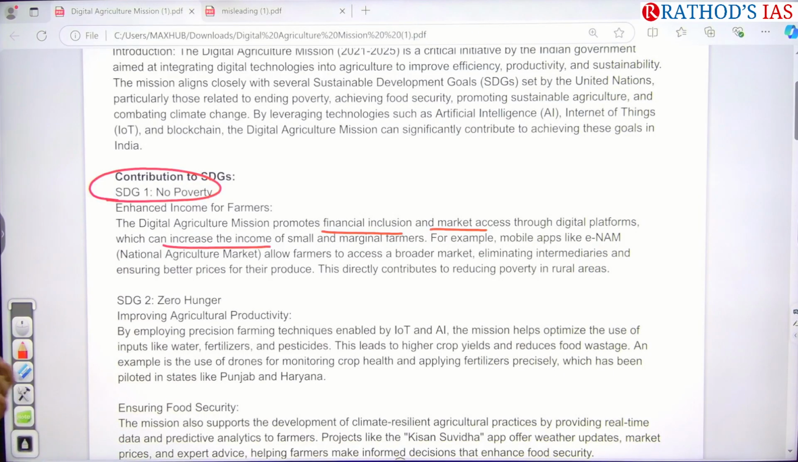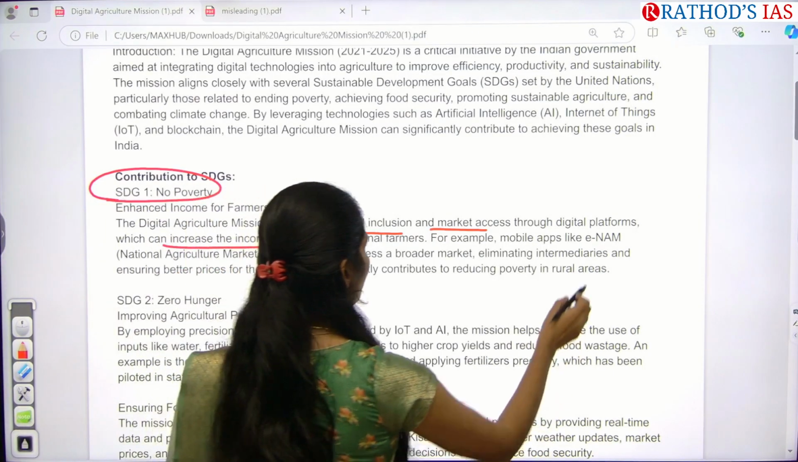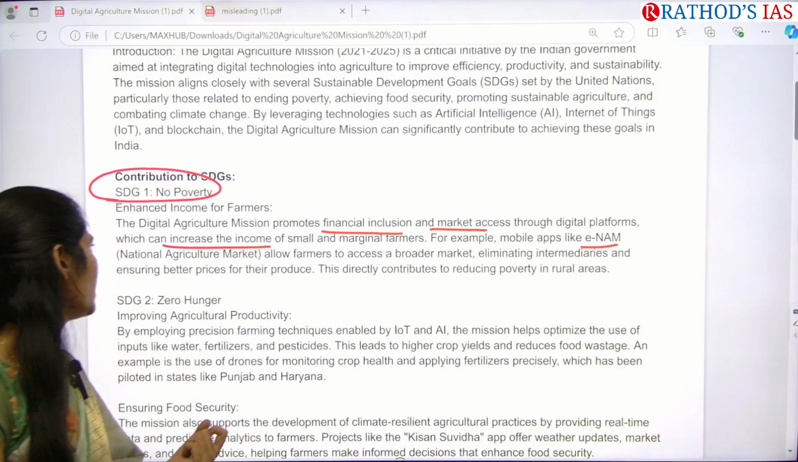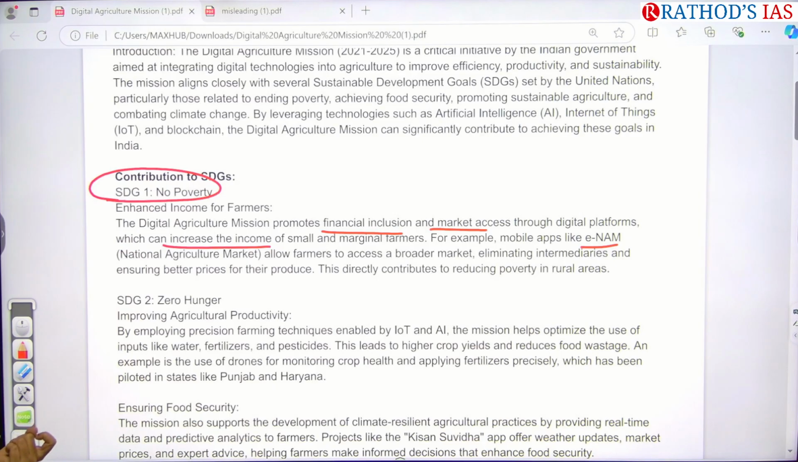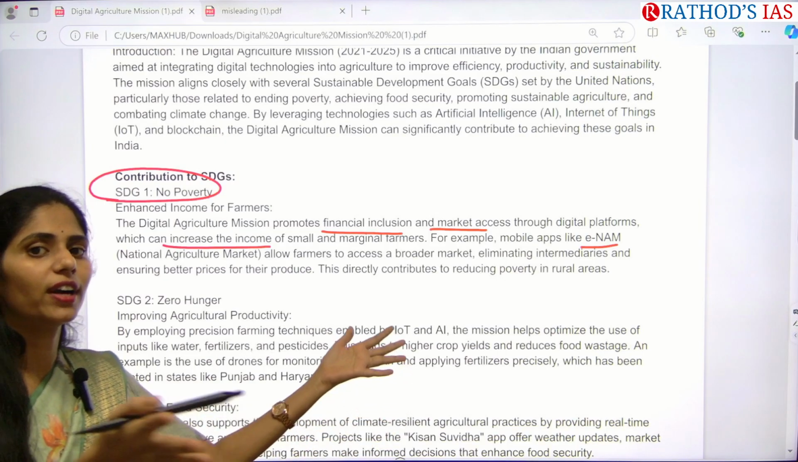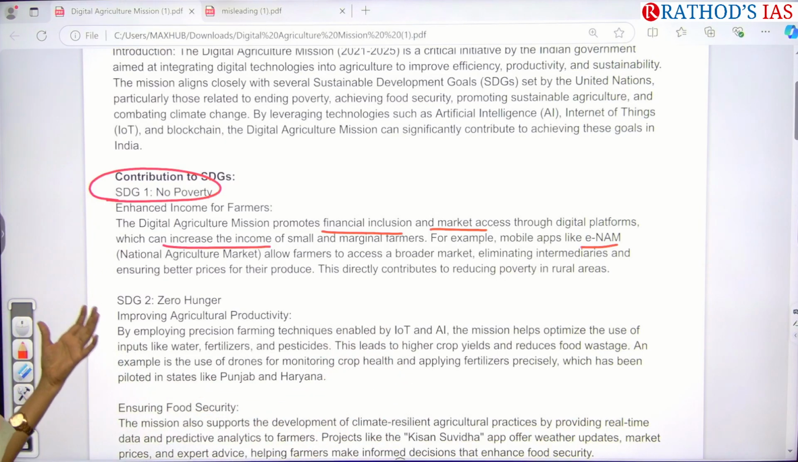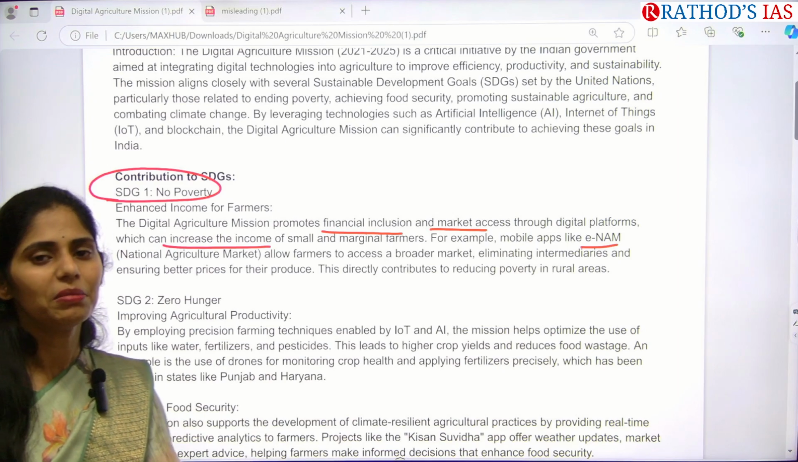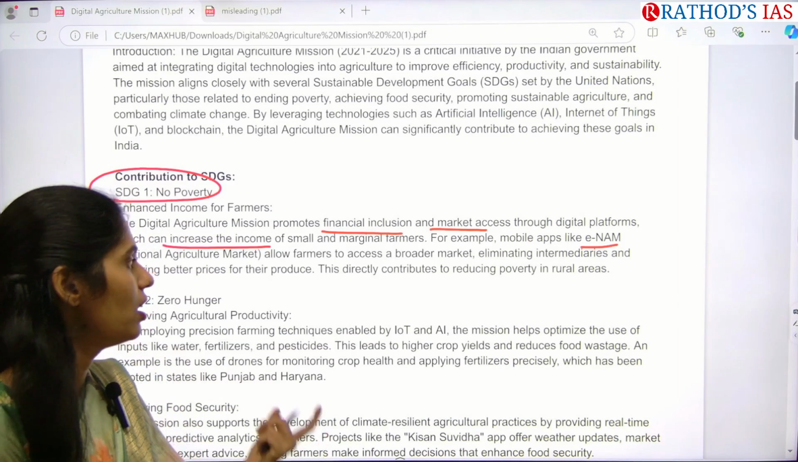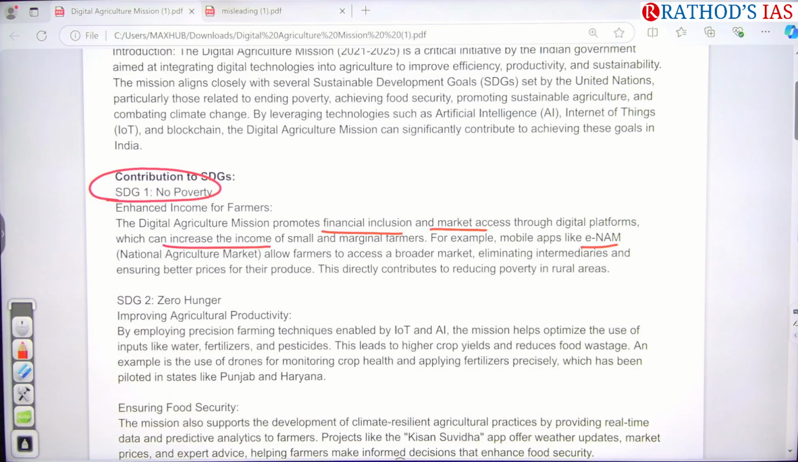Here we are using mobile apps. For example, we are using eNAM, the National Agriculture Market, which provides farmers broader access to the market, eliminating intermediaries, so there is no problem of commission. There will be an increase in farmers' income, so that we can reduce poverty in rural areas.